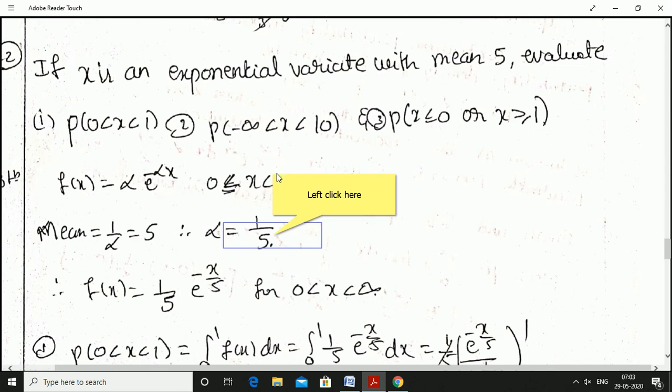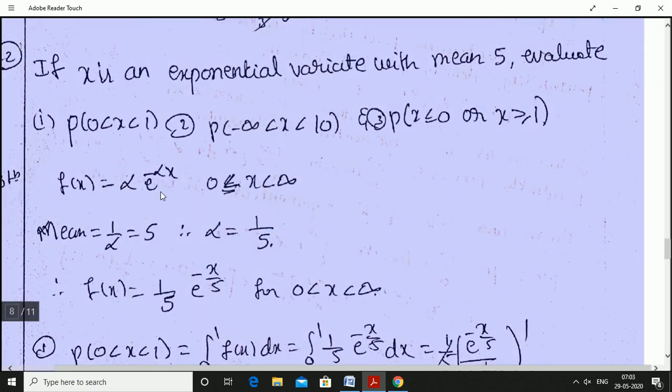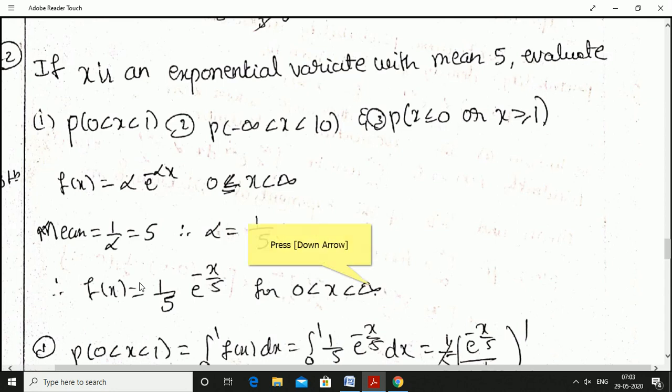Here f of x is alpha into e power minus alpha x for x greater than 0, means 0 to infinity. They have given x is an exponential variate with mean 5. Mean of the exponential distribution is 1 by alpha, its value equal to 5. Therefore, alpha is equal to 1 by 5. Now f of x becomes 1 by 5 e power minus x by 5 for 0 less than x less than infinity.